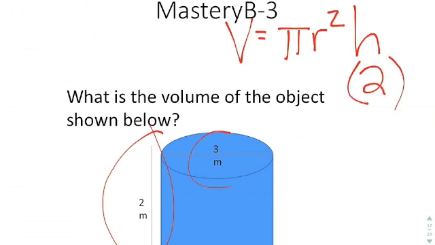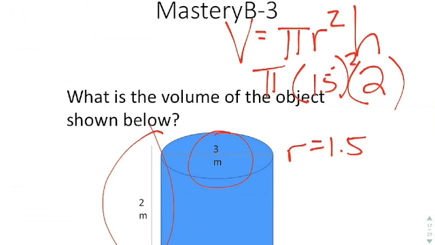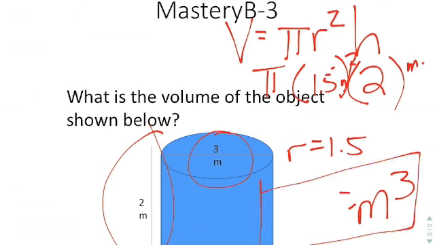Okay, right here, this does not represent the radius. You would have to make the radius 1.5, or half the diameter. So at this point, you would plug in 1.5 and then square it. Then you would be able to plug it into your calculator and calculate the volume of this particular object. Now, the units would be in meters cubed. The reason why is you have 1.5 meters, and that's squared, and then you're multiplying it by meters again, so it makes it cubic meters. You should put that in your calculator and find the value.